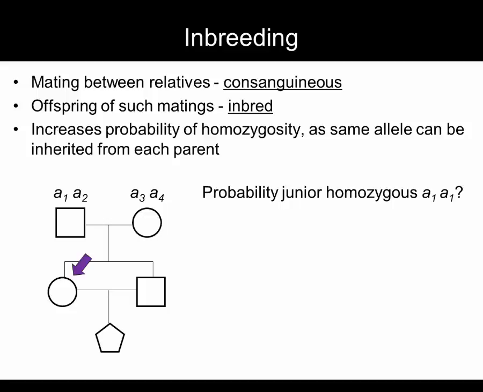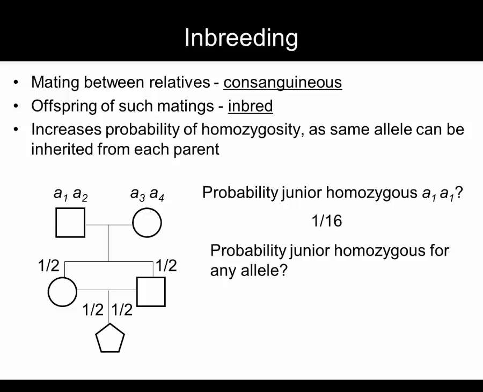Well, there's a 1/2 chance this daughter inherits an A1 allele from her father. Likewise, there's a 1/2 chance this son gets the A1 allele. If both those events occur, there's a 50% chance each parent passes the A1 allele to the grandchild. So the overall odds are 1/2 times 1/2 times 1/2 times 1/2, or 1/16.